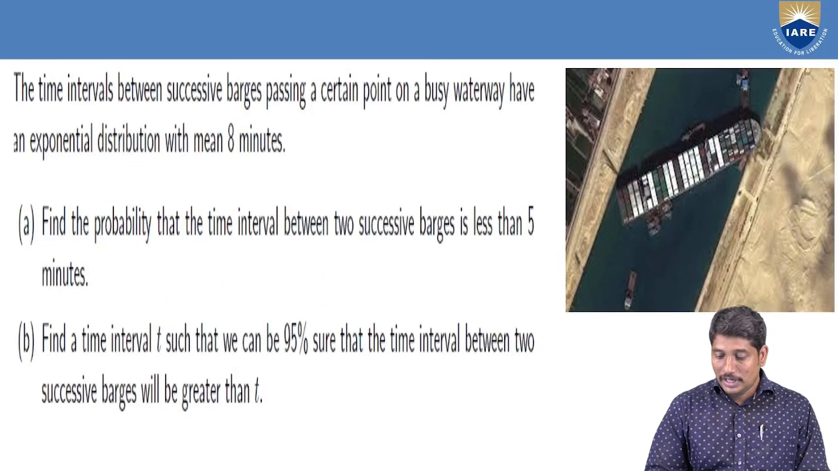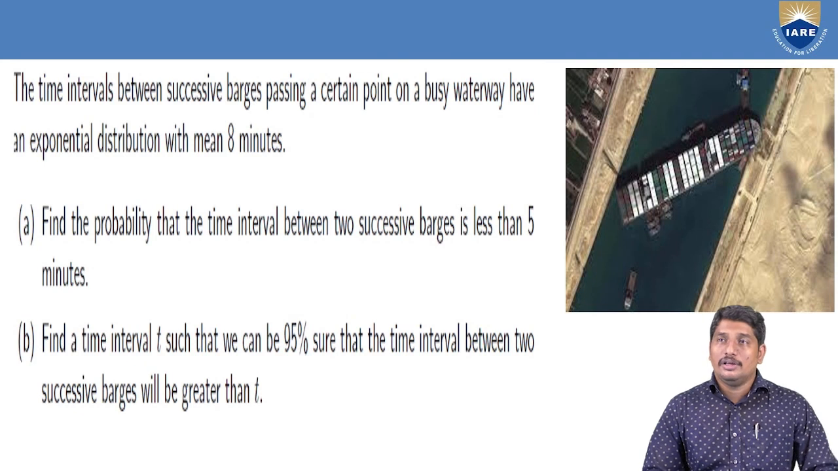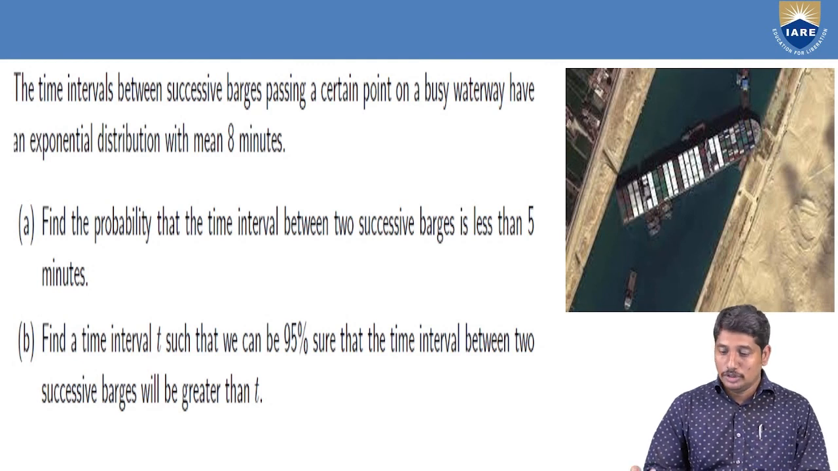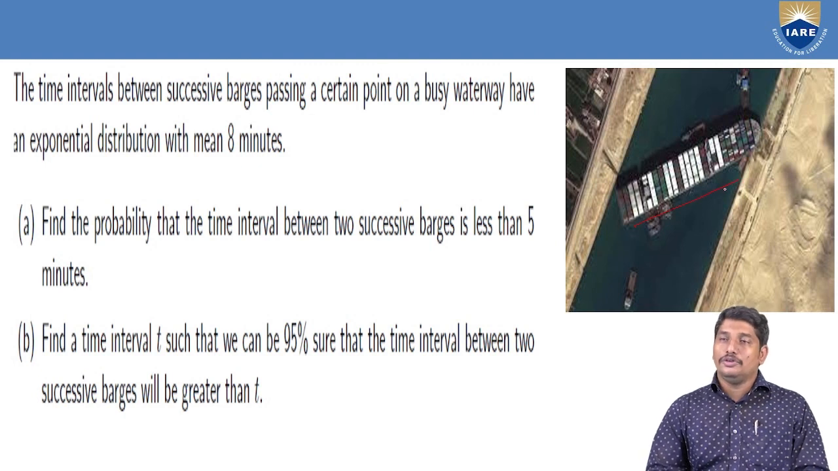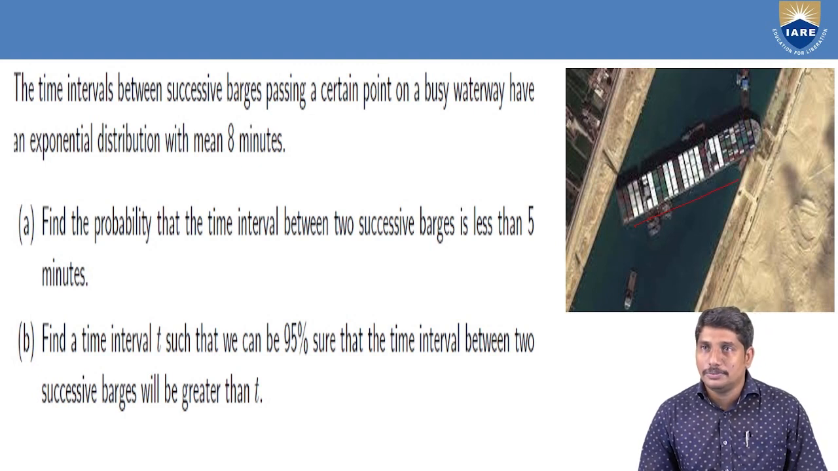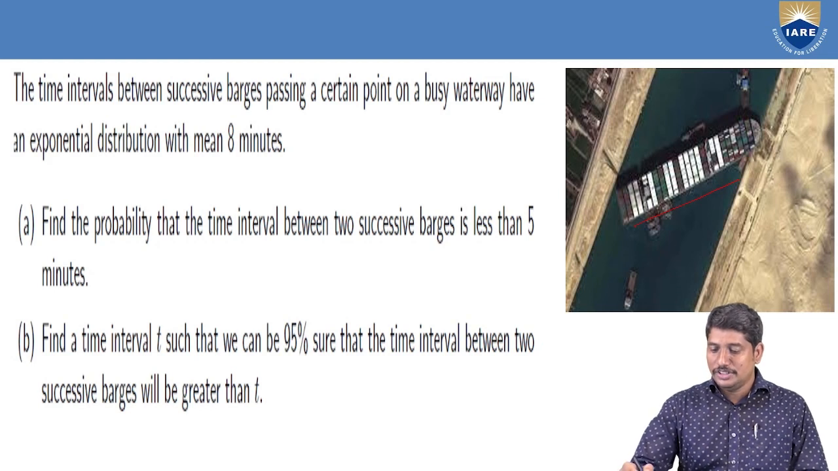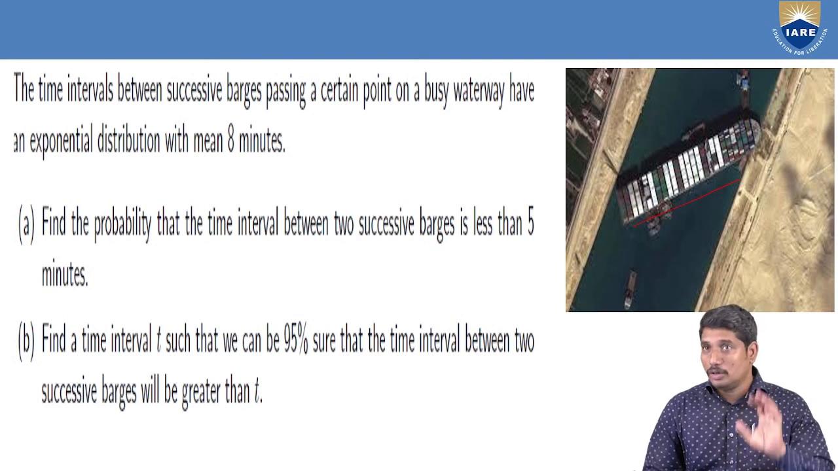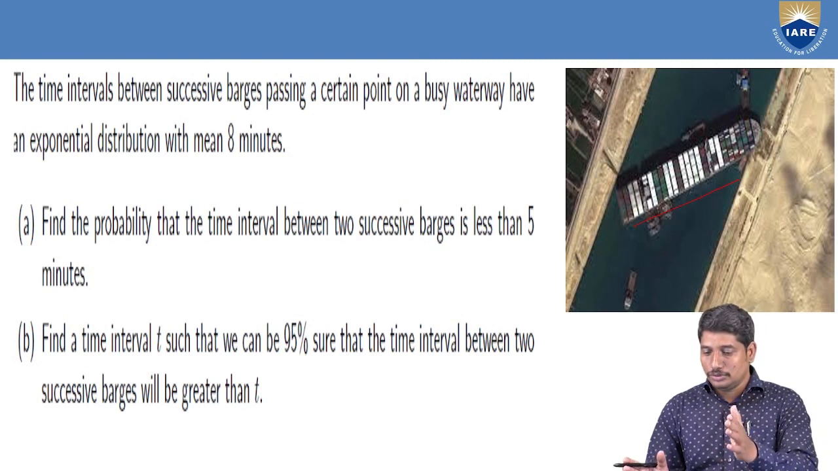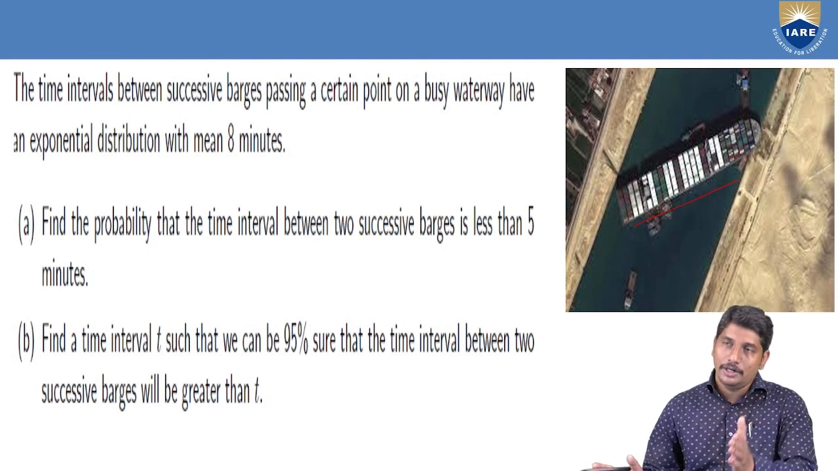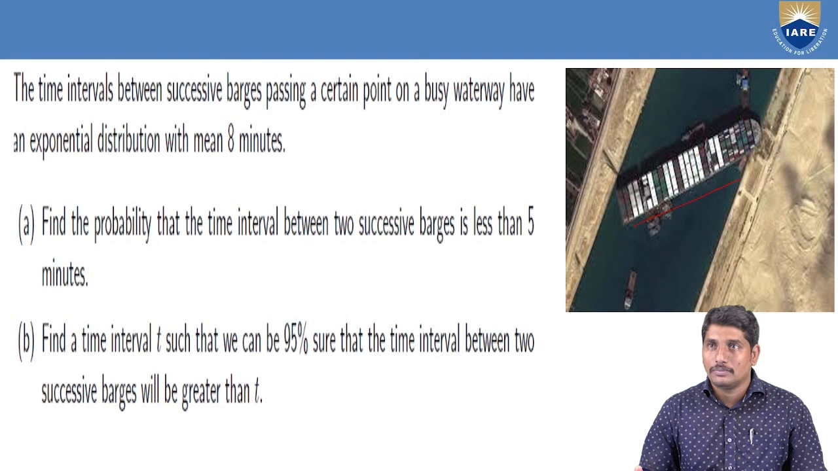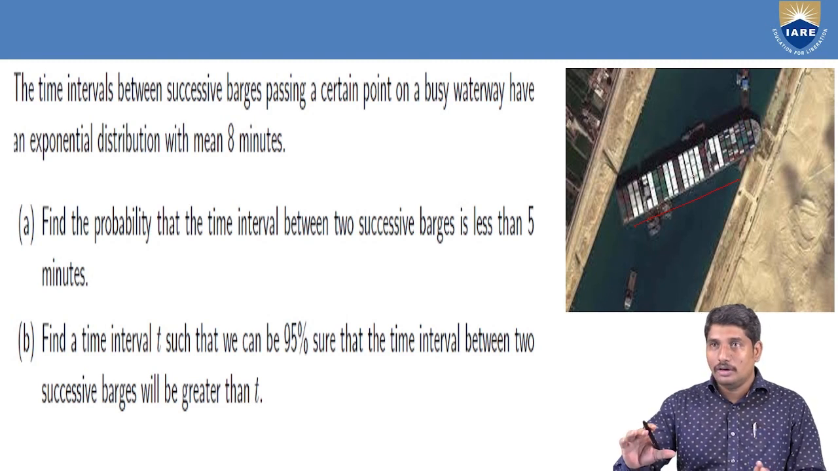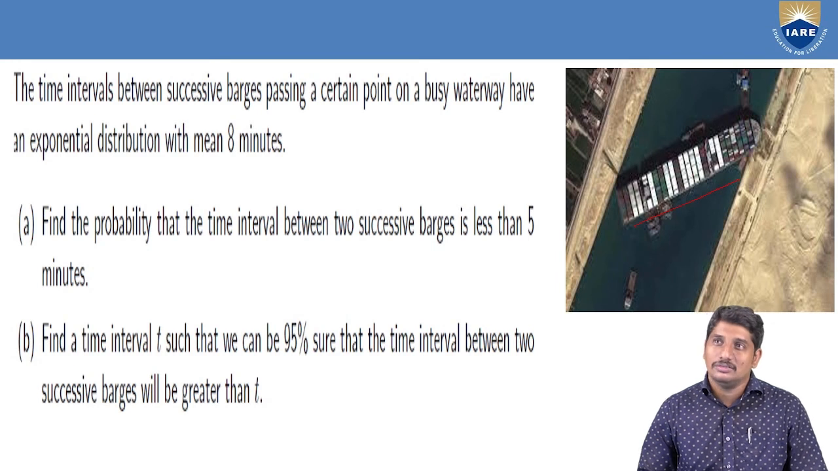Now, finally, I'm going to give a very recent example which can be modeled with exponential distribution. You can see a ship. Can you identify this ship? It is nothing but the ship which got stuck in the Suez Canal a month ago. It took almost 9 days to control the traffic and to get the ship back into the correct way, because it blocked all the traffic by getting stuck in the middle of the Suez Canal.